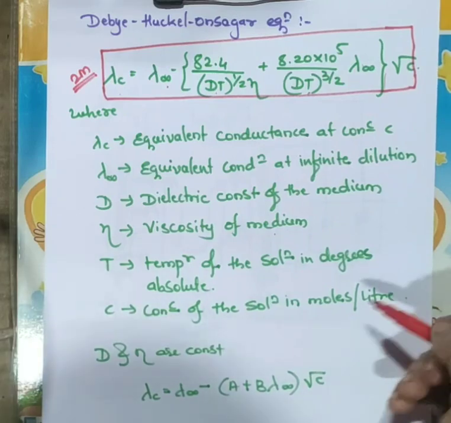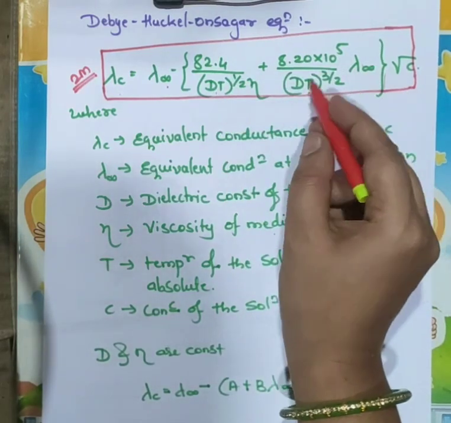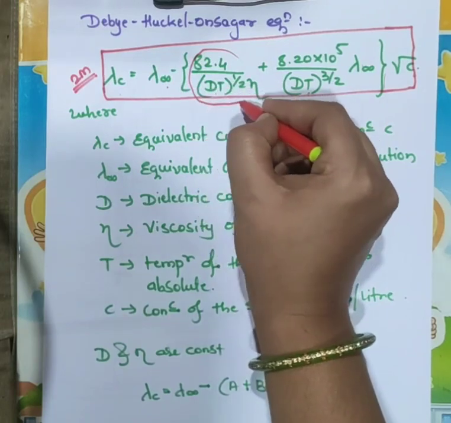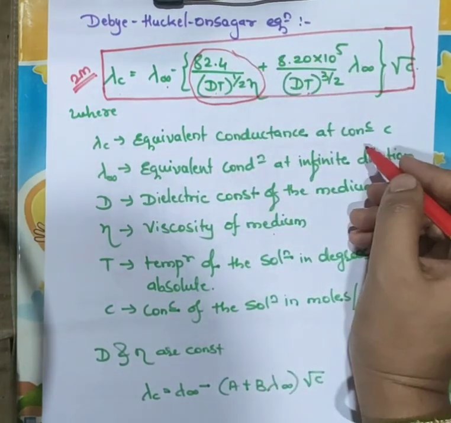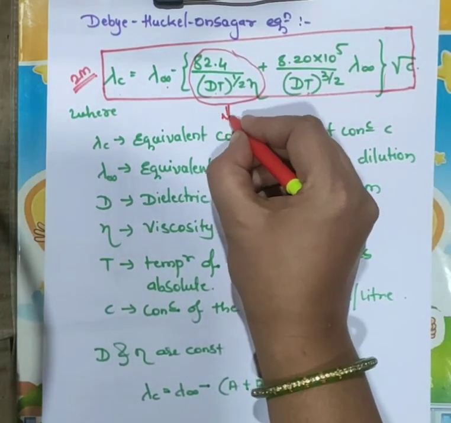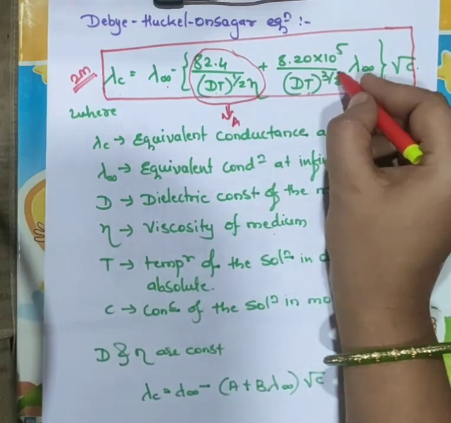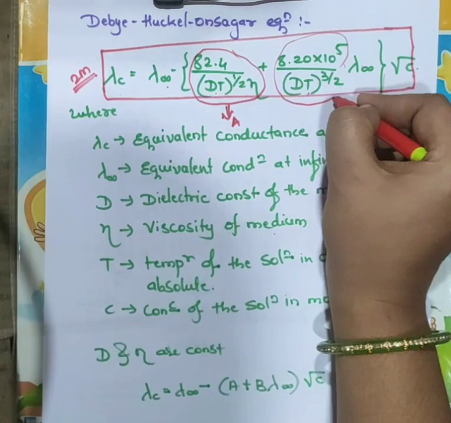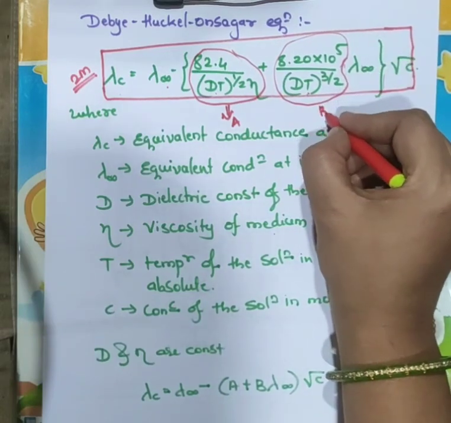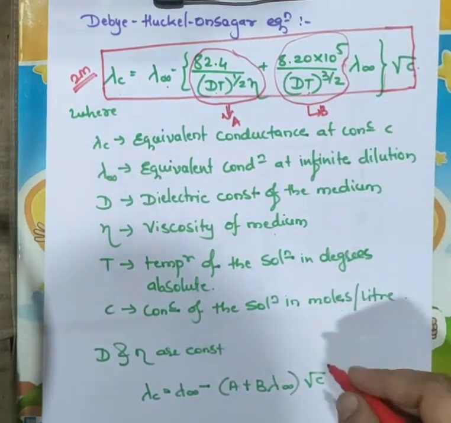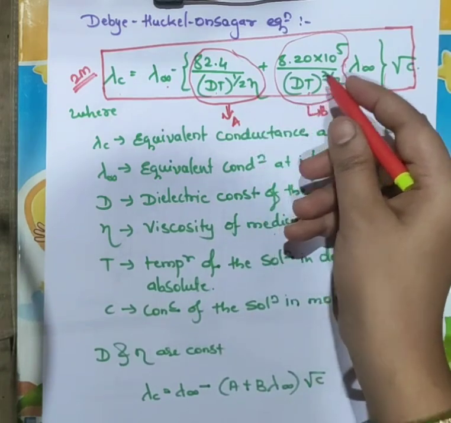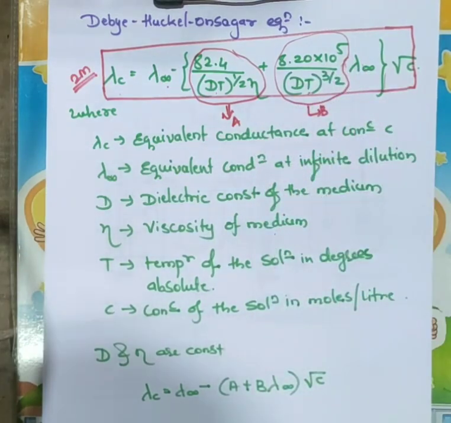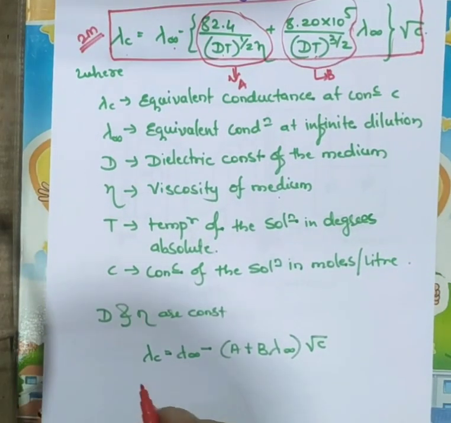So here if you see this equation, this whole term is constant. So we can replace this by A, and apart from this, all is constant, and we can denote this by B. So now replace this by A and B. What you will get?